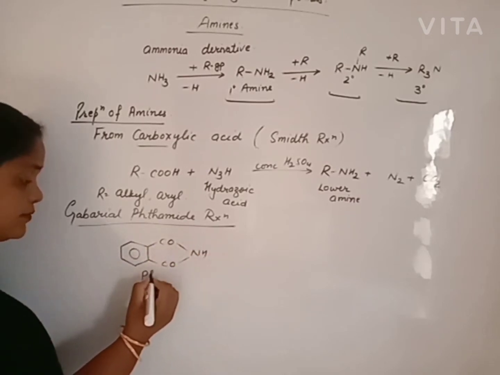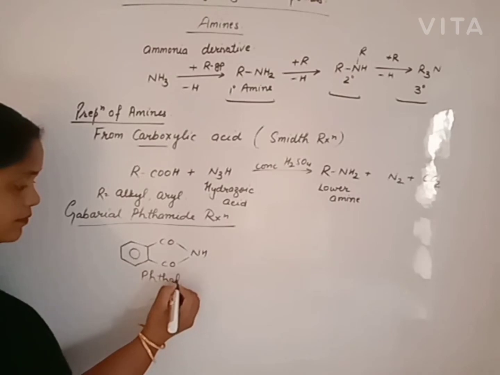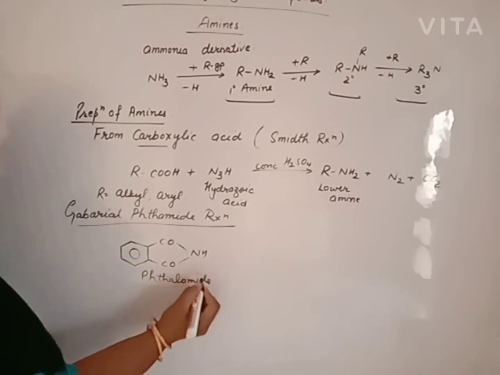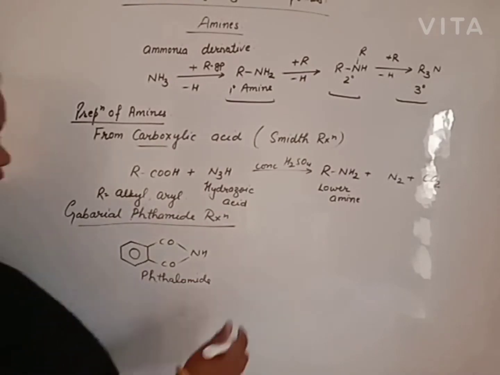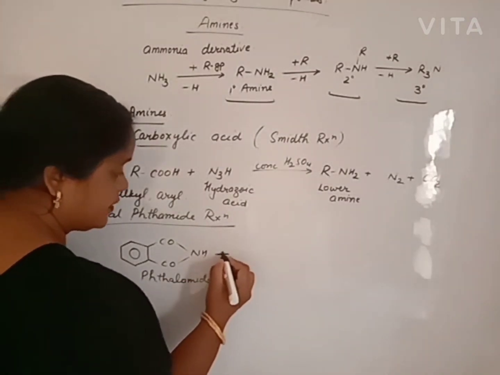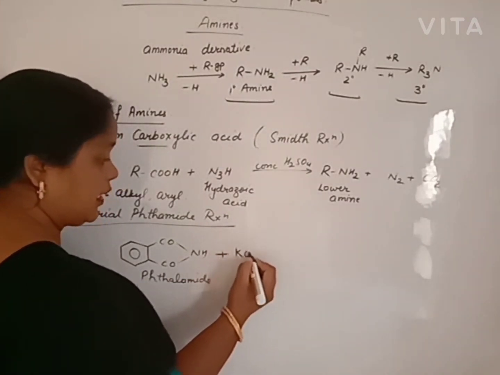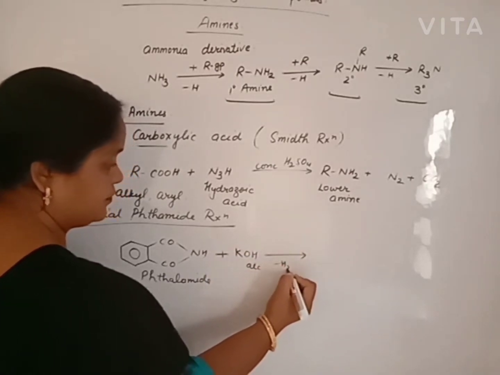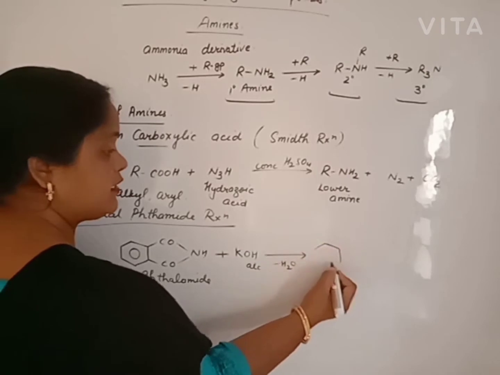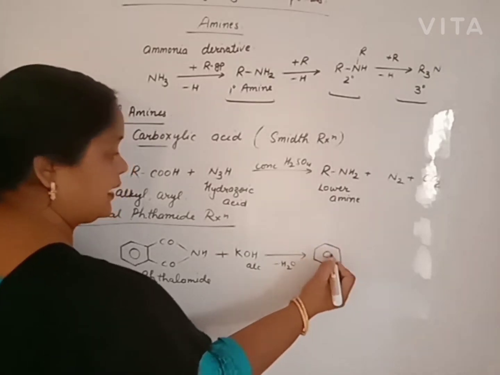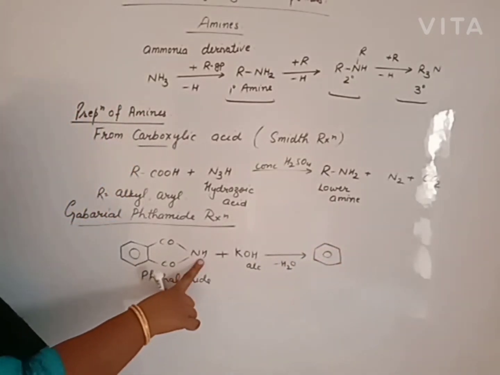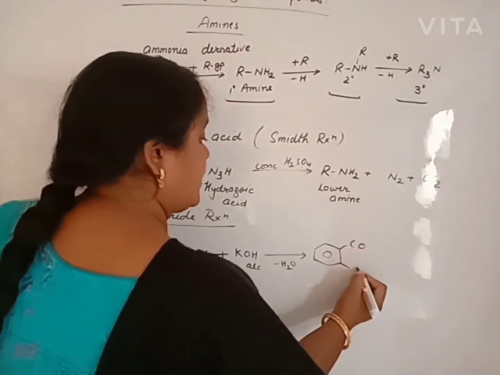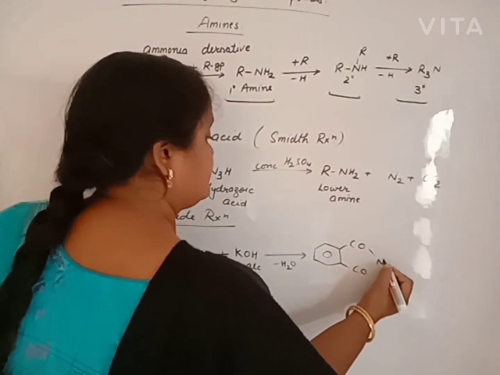It is known as phthalimide. This phthalimide reacts with alcoholic KOH. It removes water to give the potassium salt of phthalimide, with potassium in place of hydrogen.